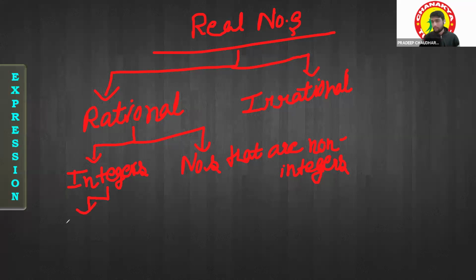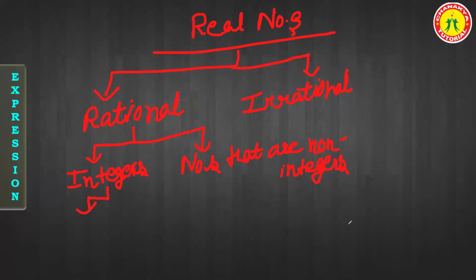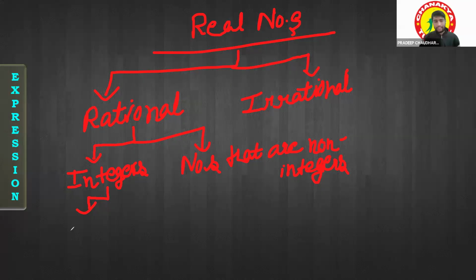So for the integers, if I'm dividing the integers into parts, can anyone tell me how many types of integers there are? Yes, negative and positive. Very good. First is the negative, and then the 0 will be there, and then the positive integers, right?